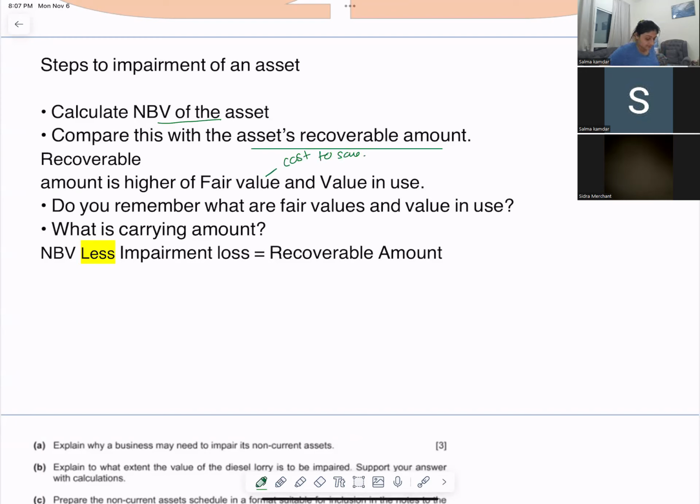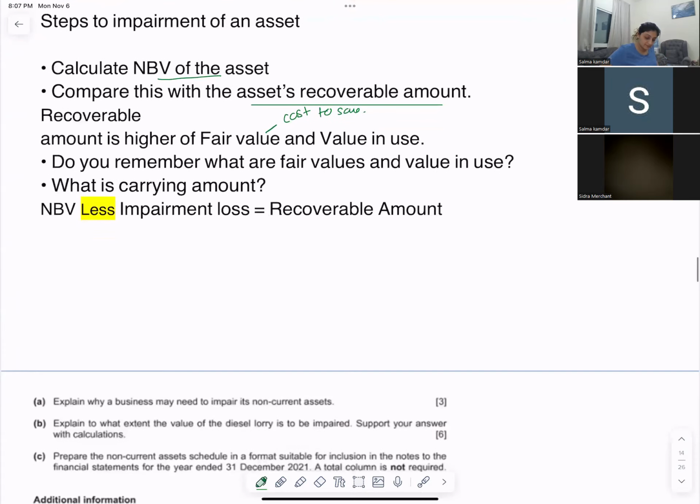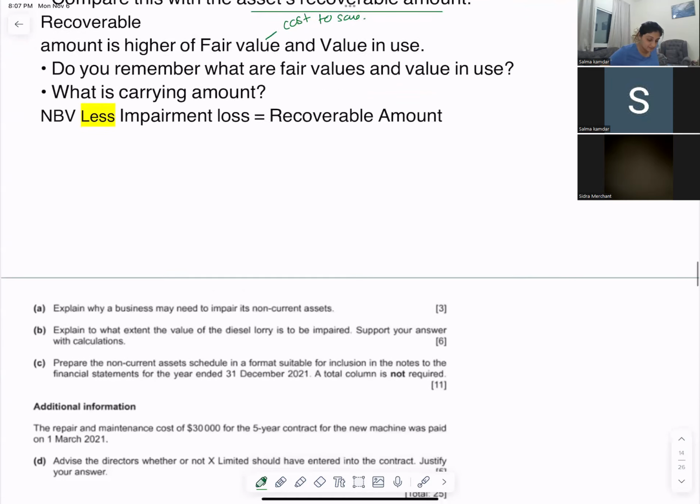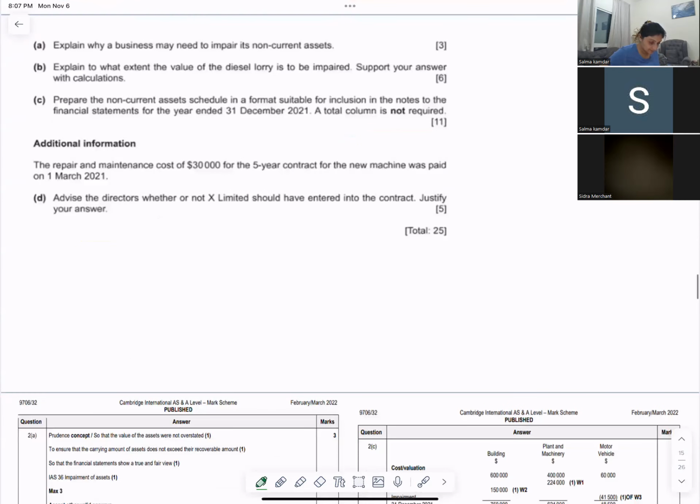If your carrying value exceeds your recoverable amount, you will impair the asset. If your carrying value is less than your recoverable amount, you won't impair the asset.